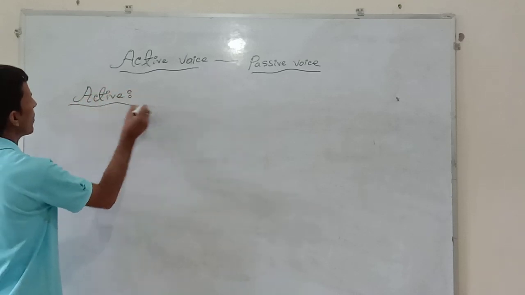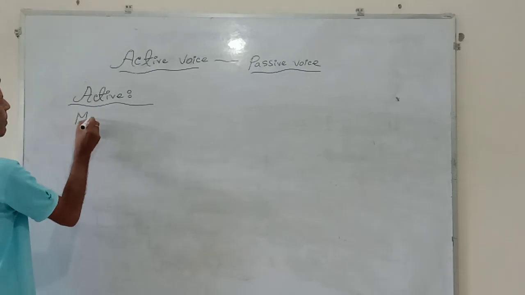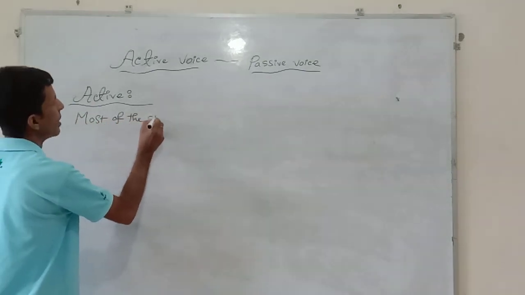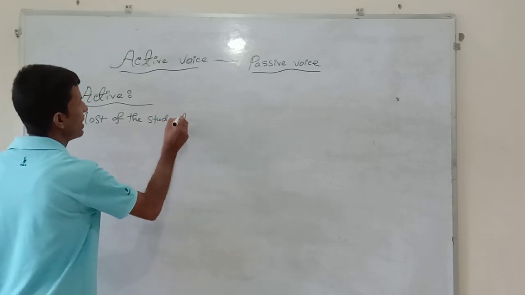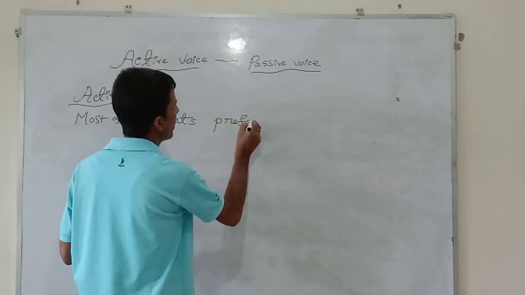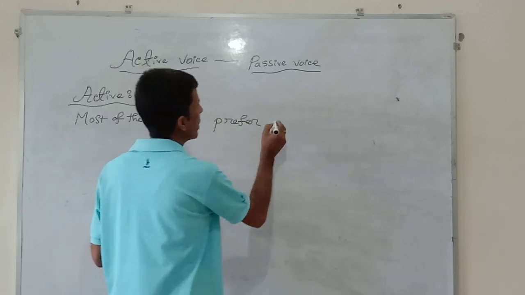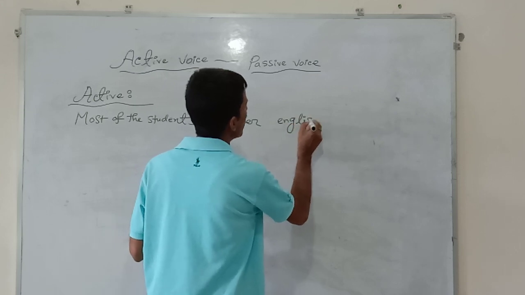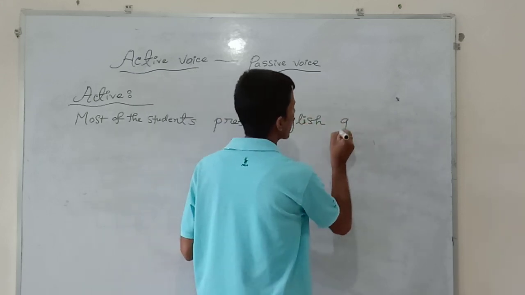Active. Most of the students prefer English grammar.